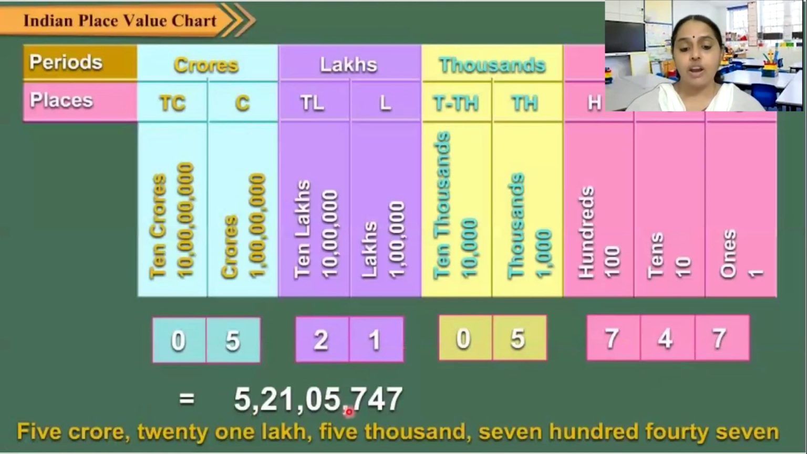5,747. So see, only in the ones group we will have 3 digits: ones, tens and hundreds. Rest all it is a group of 2. So 1,000, 10,000. Lakh, 10 lakh. Crore, 10 crore. Okay. Now let us see one more example so that you are clear with it.